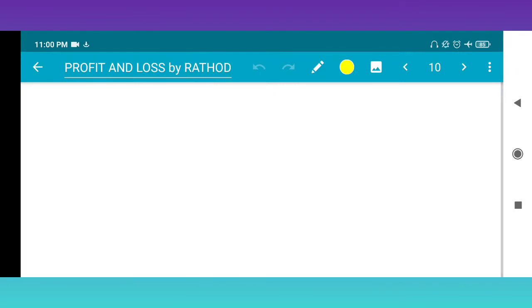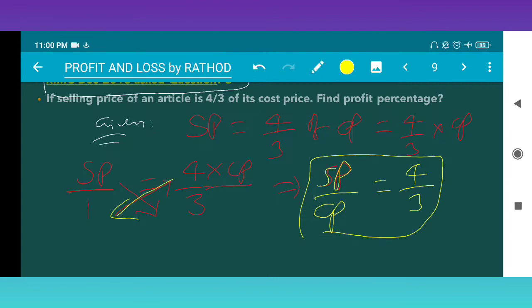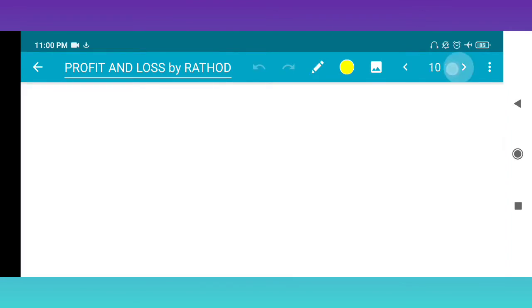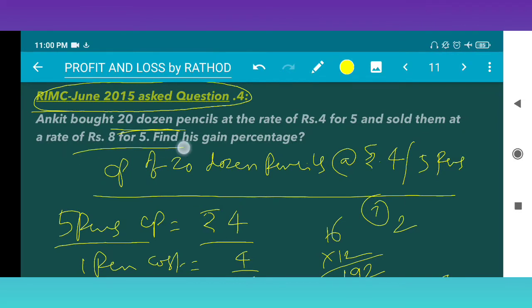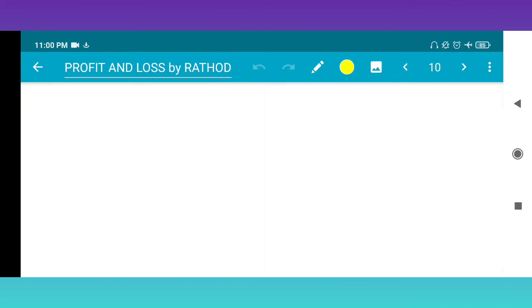See here, what is given? Rupees 8 for 5. Okay, this is the SP.